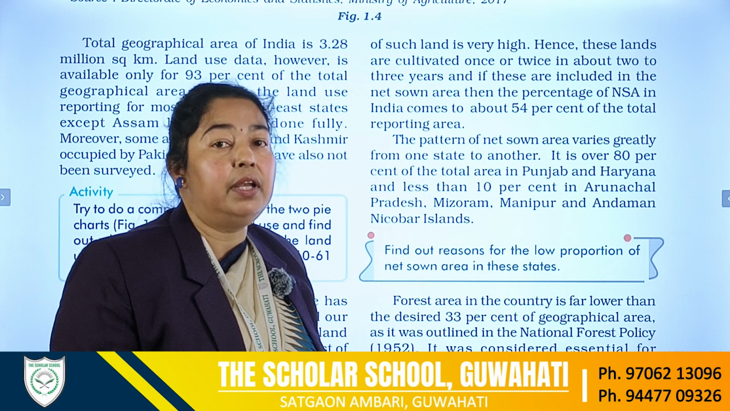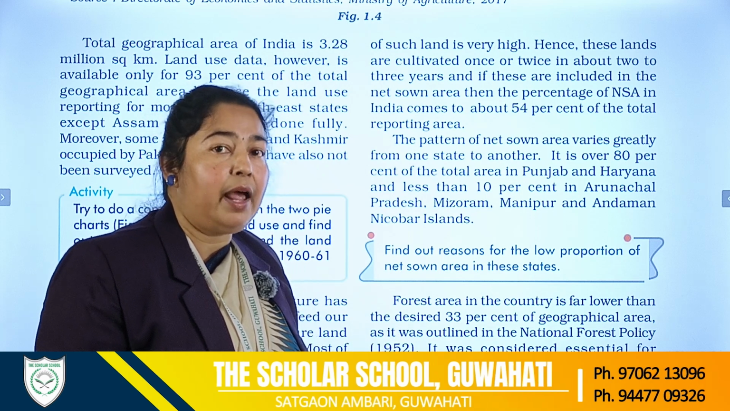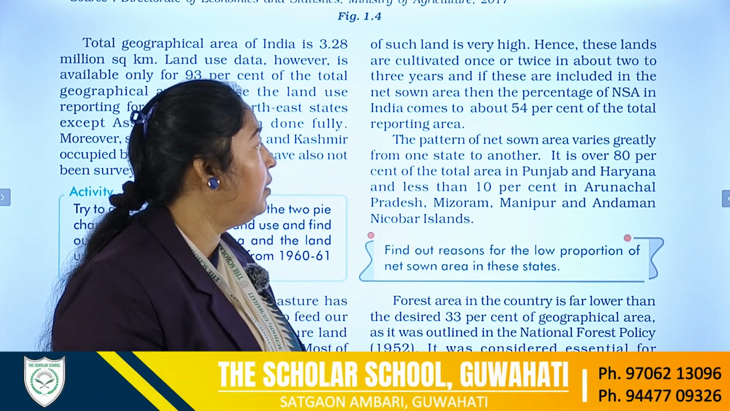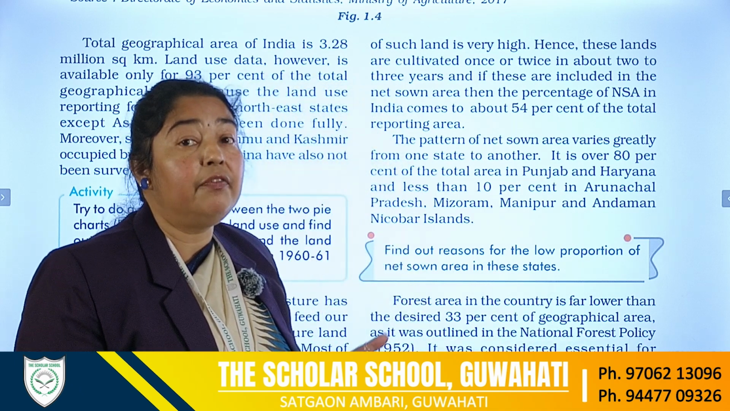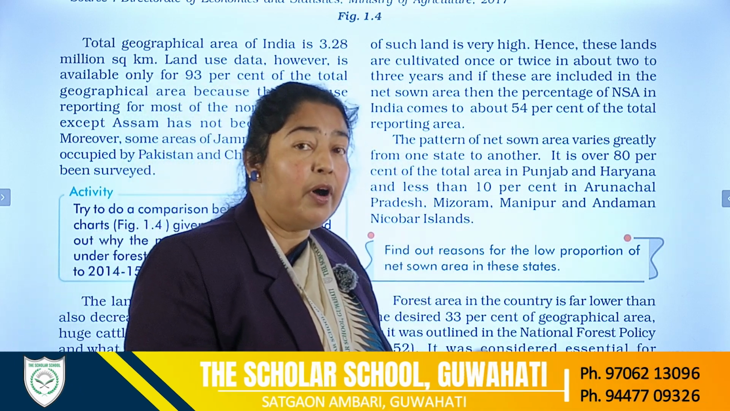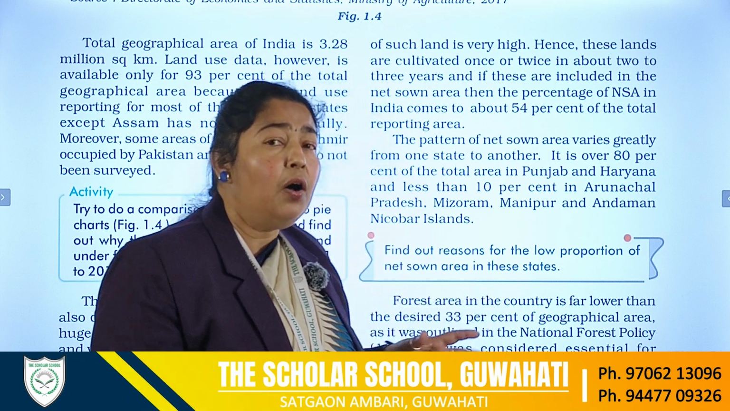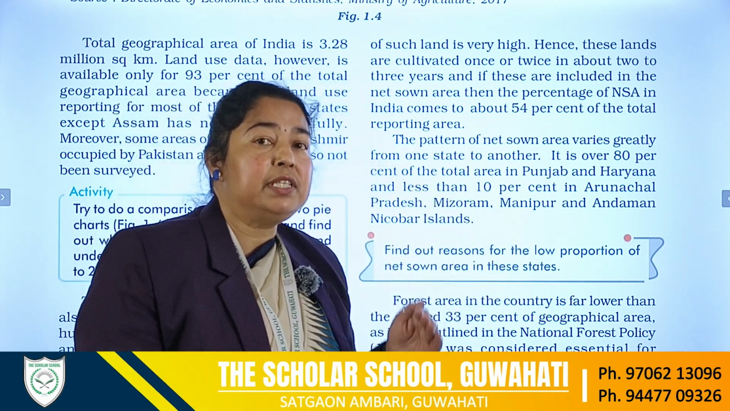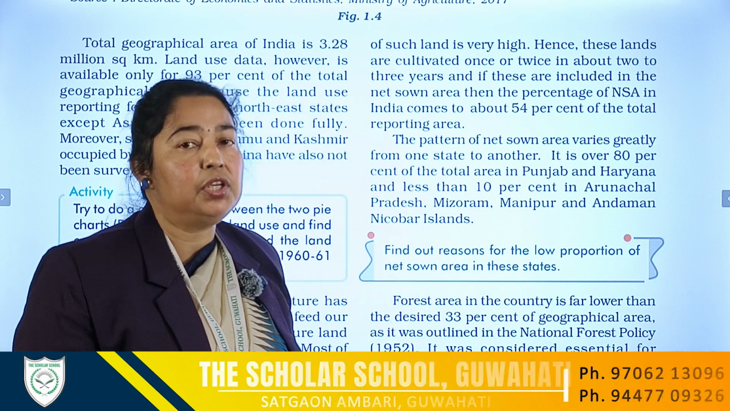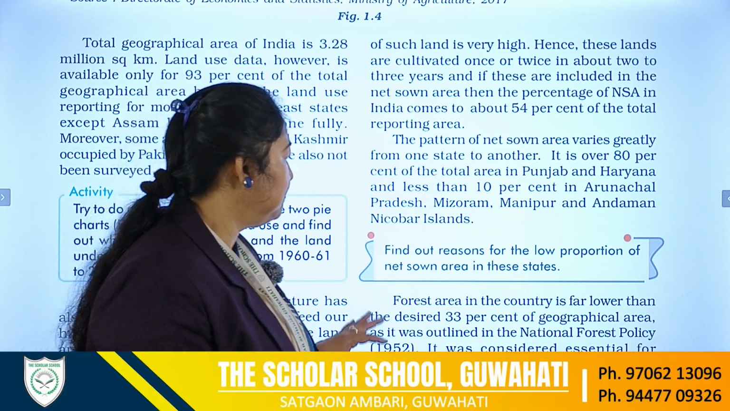Of course, the relief. The relief and the climate play an important role in the variation. The type of soil that is available there, the amount of water availability, all these are the different factors which make different states have different percentages of net sown area.